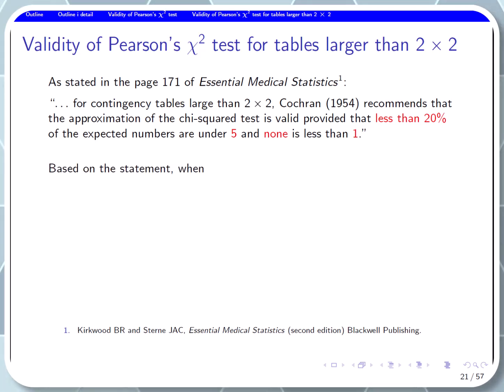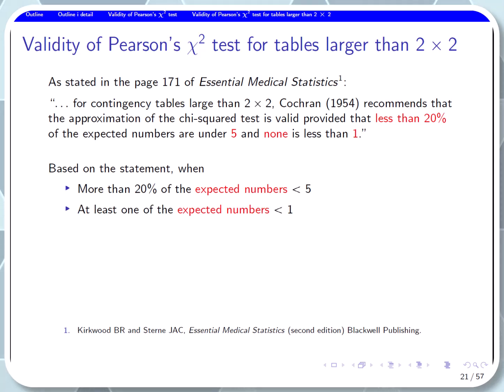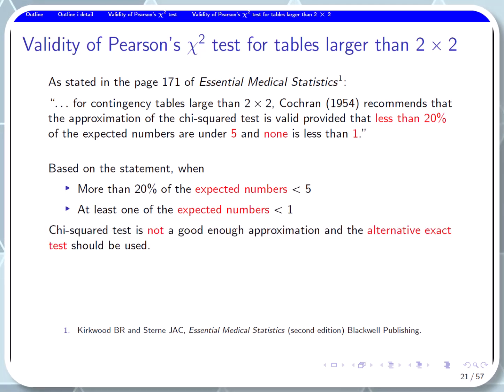Based on the statement, when more than 20% of the expected numbers are less than 5, or at least one of the expected numbers is less than 1, chi-square test is not a good approximation and the alternative exact test should be used. If you notice, in this statement, there is no information about the sample size. What about sample size for validity of Pearson chi-square test for tables larger than 2x2?